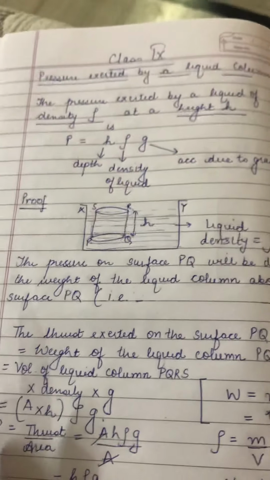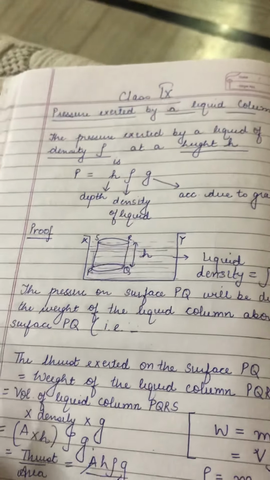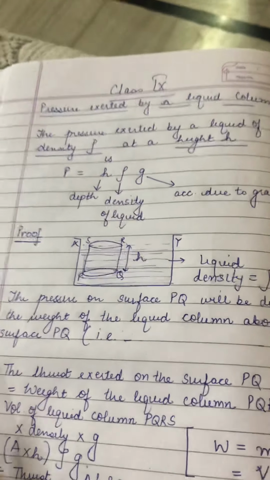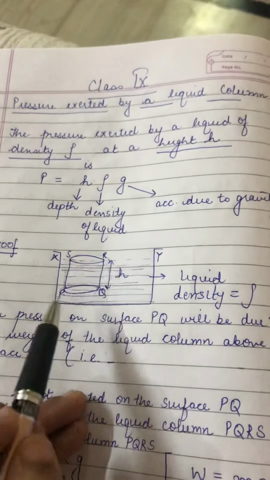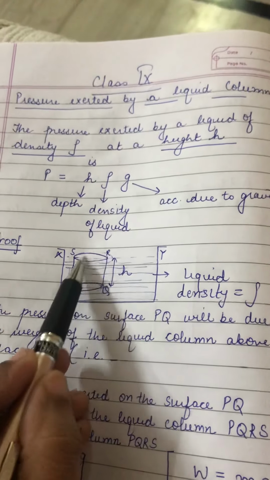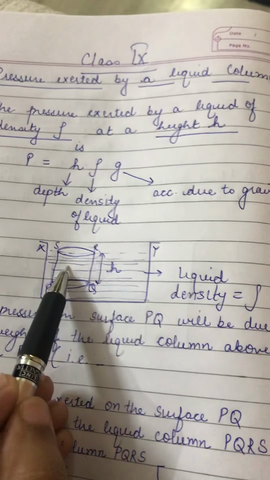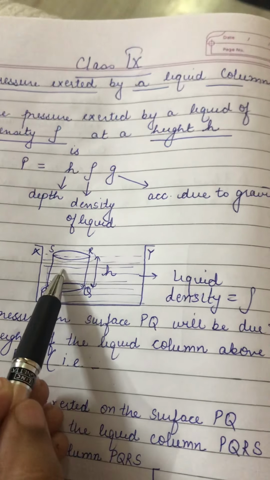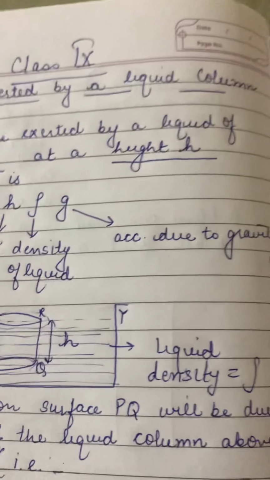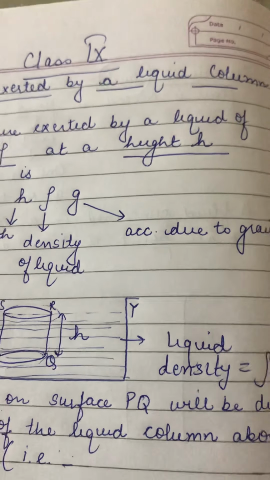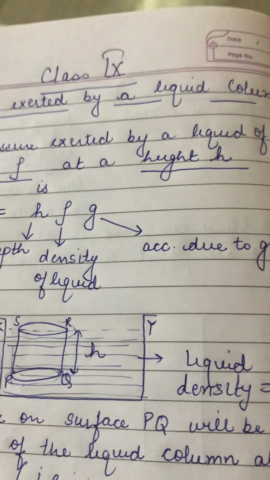Now the pressure on the surface PQ will be due to the weight of the liquid column above the surface. How much pressure will act? Obviously that is according to the weight of the liquid present in this column. That is, how much liquid is contained in this column will tell me the weight of that body.